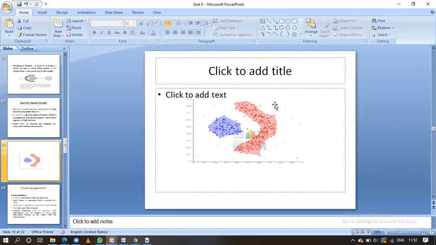These are the data objects outside of all the clusters, and we call them outliers or erroneous data. In the density based cluster we separate the low dense area from the high dense areas.